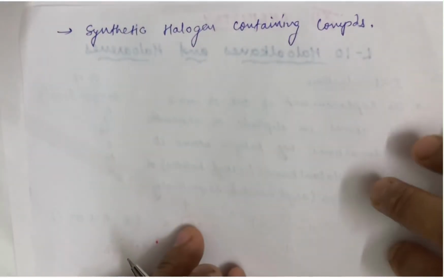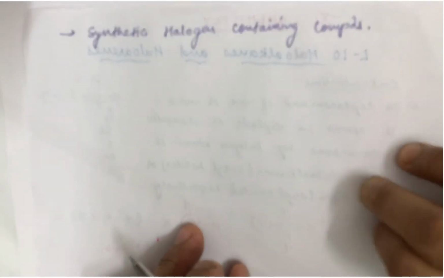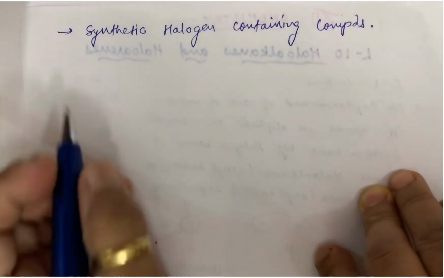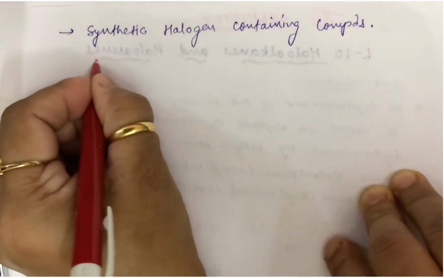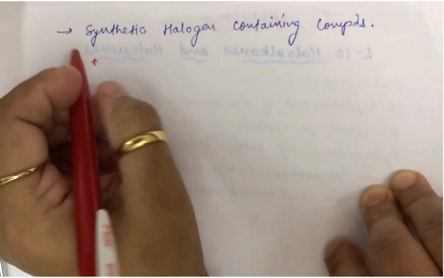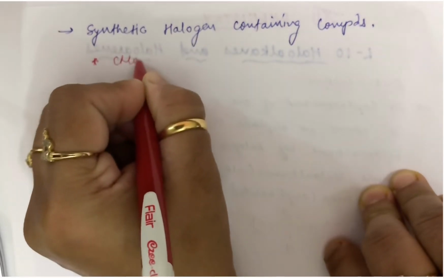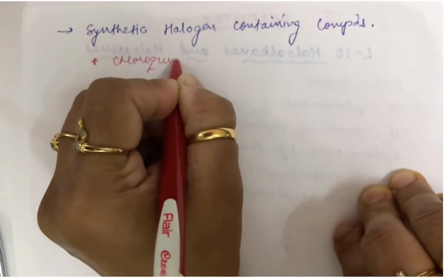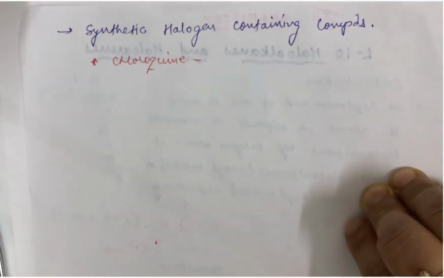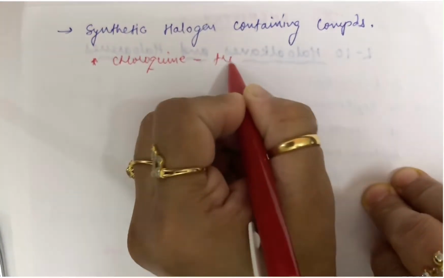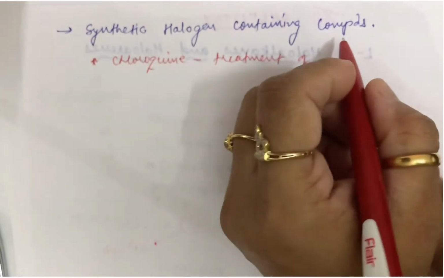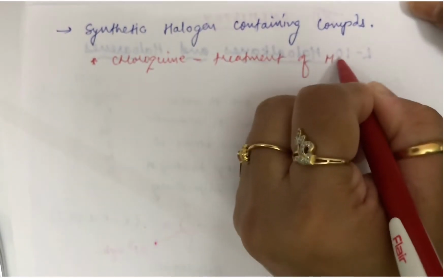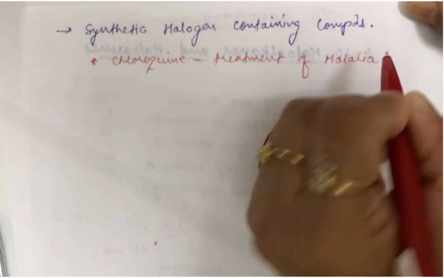In this synthetic one, you need to remember chloroquine. You know, this is used in treatment of, can you recall? Yes, it is used in treatment of malaria.